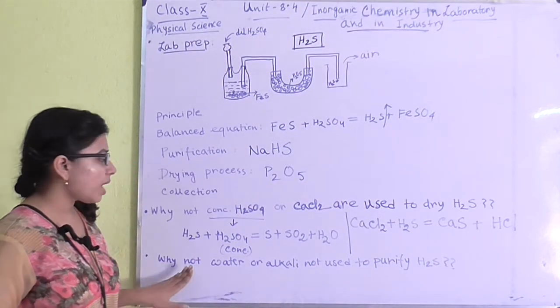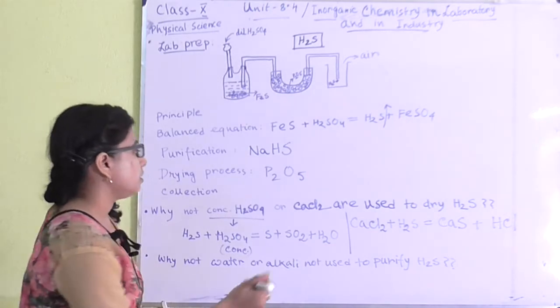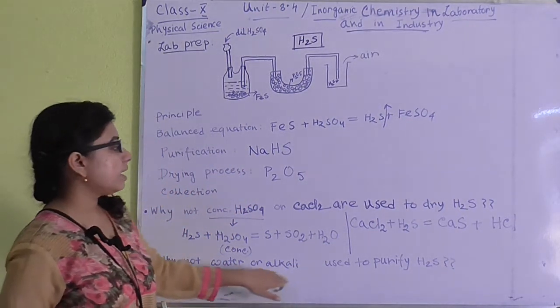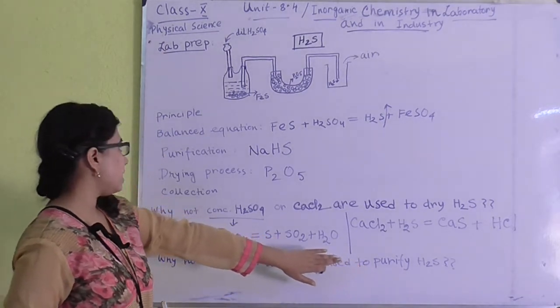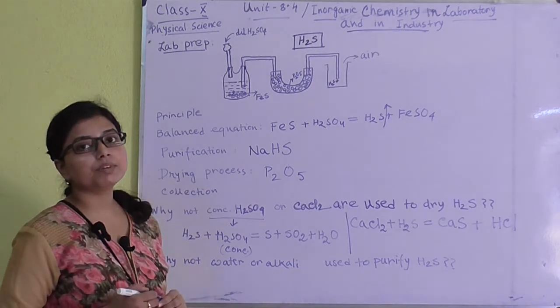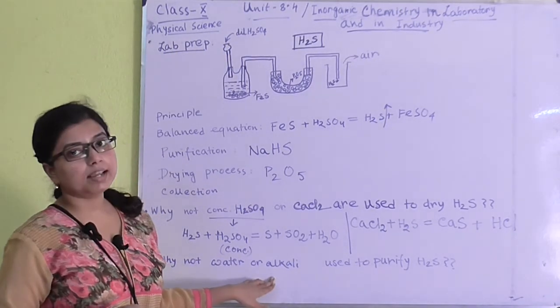The next question is, why are water or alkali not used to purify H2S gas? I have mentioned that only for purification purpose we have to use sodium hydrogen sulfide, not water, not alkaline mixture.